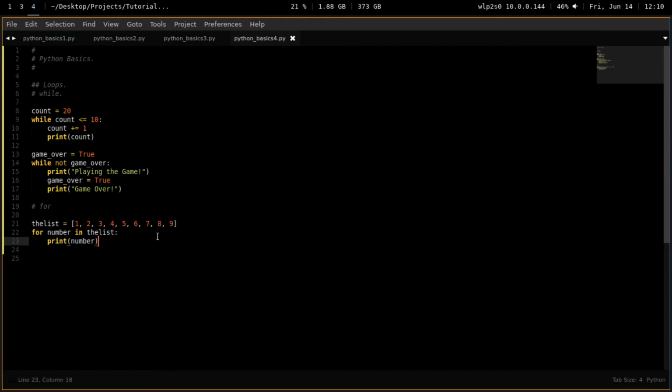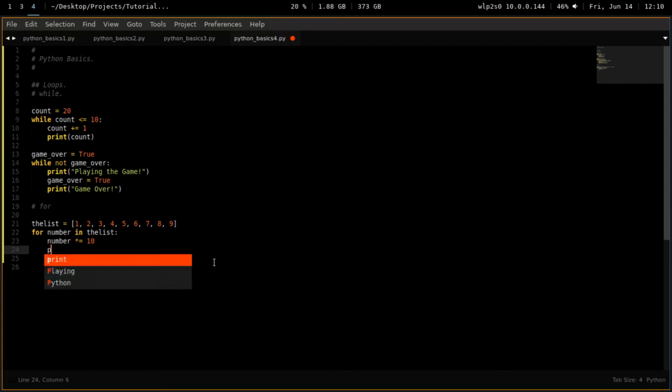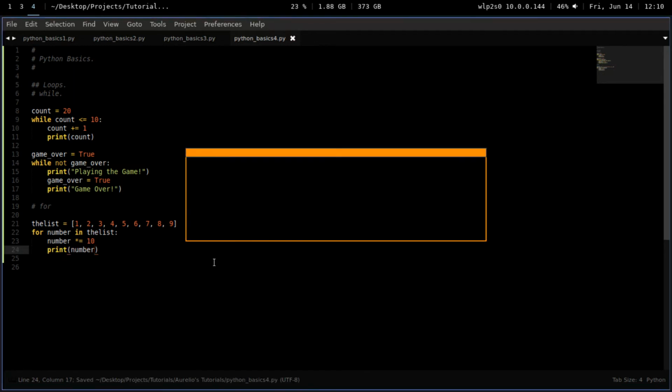Now, if this seems confusing, understand why we're doing it. We're doing it because we need to do something with each of those numbers, assuming that's what we need to do. So if I want to do this, and then I go, okay, times equal 10. So just multiplying every number by 10, and then let's print those numbers out.